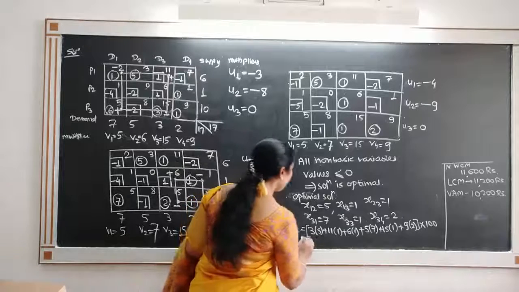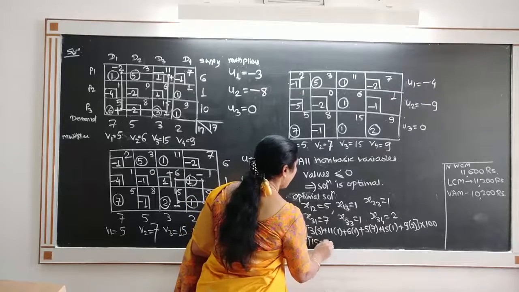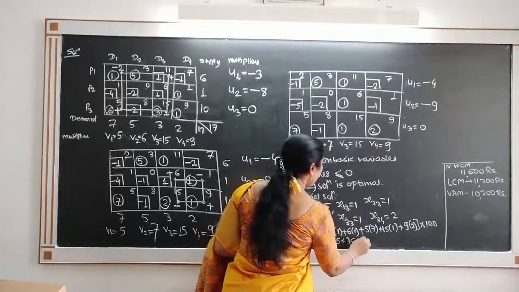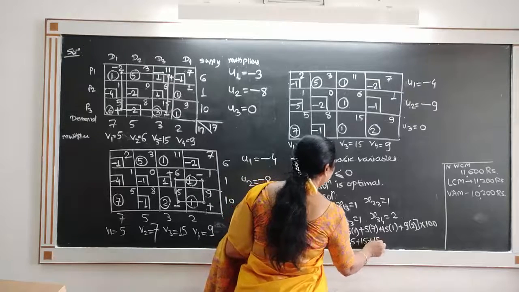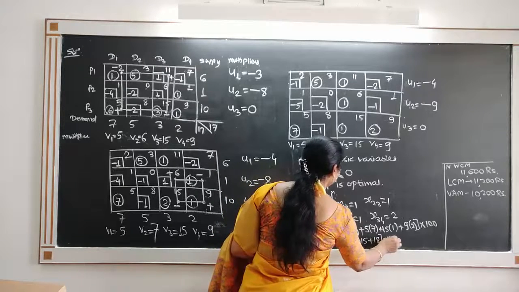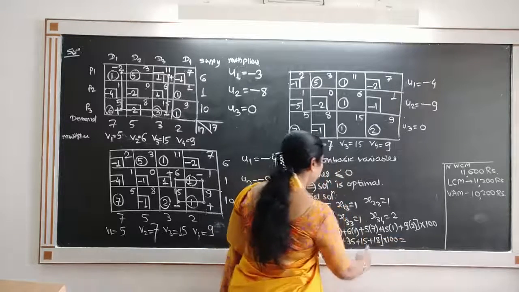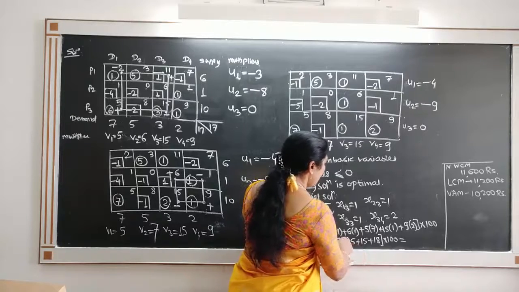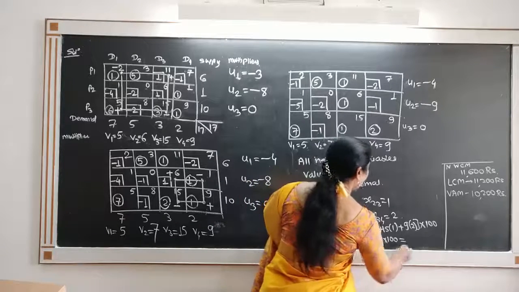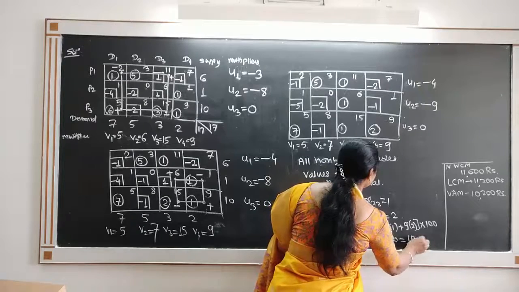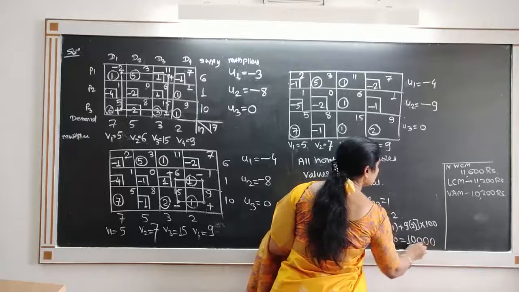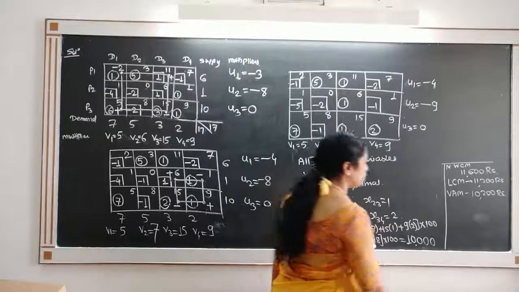So it is nothing but 15 plus 11 plus 6 plus 35 plus 15 plus 18, into 100. 15 plus 11 is 26 and 6 more, 32... in total 15 plus 15, 30; 30 plus 35, that is 65; 65 plus 35, that is 100, into 100, that is 10,000 rupees.